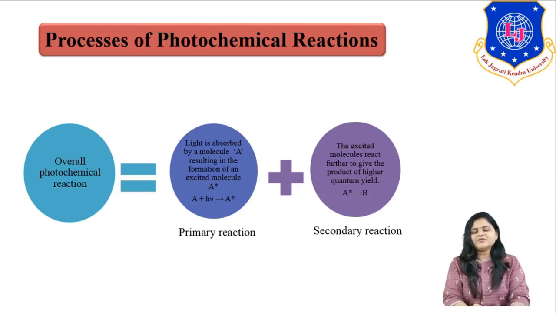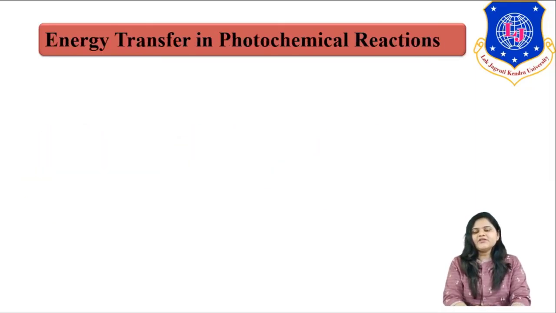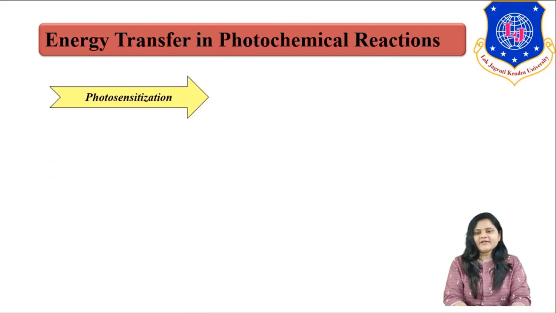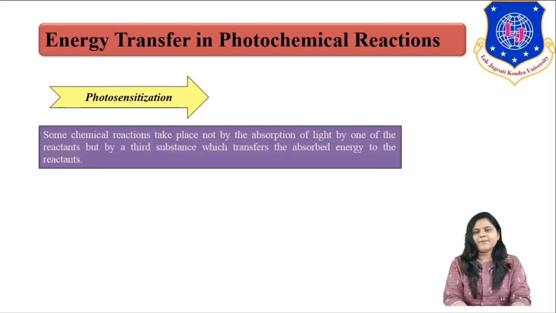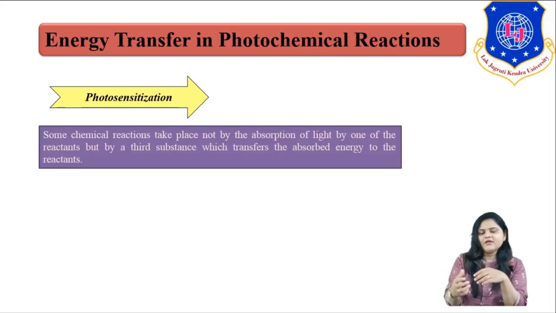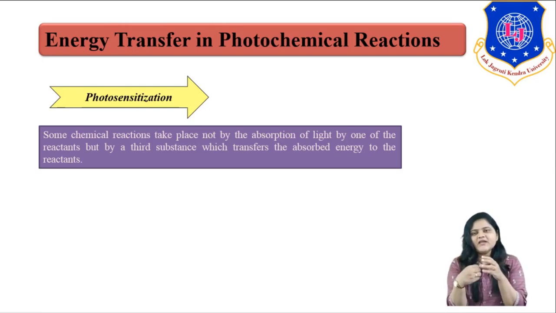But sometimes it is possible, in an industrial process or in day-to-day life, that a certain reactant or molecule does not absorb the light. In that case, what can we do? Energy transfer can happen by photosensitization. A third, external substance is added to our reaction. This third substance absorbs the light and transfers its energy to the reactant.